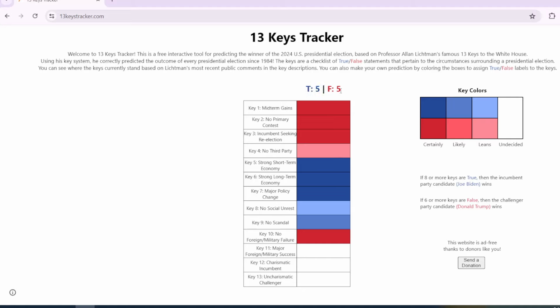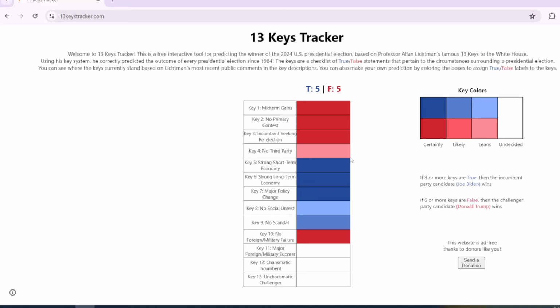Keep in mind, if 6 or more keys are false or filled in red, then the challenger party candidate, aka Donald Trump, wins the election. Now, if 8 or more keys are filled in true or blue, then the incumbent party candidate wins. Now, in this scenario, it's not Joe Biden because it's if he's replaced. Obviously, that's what we're doing in this video. I want to make that clear.